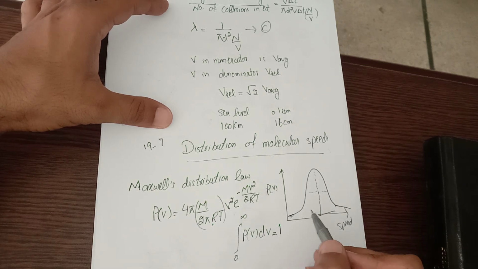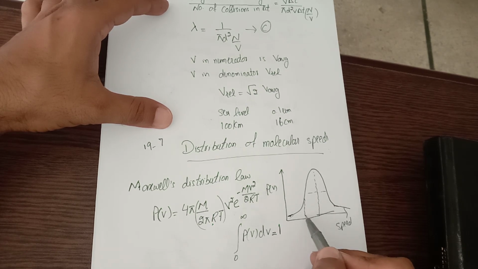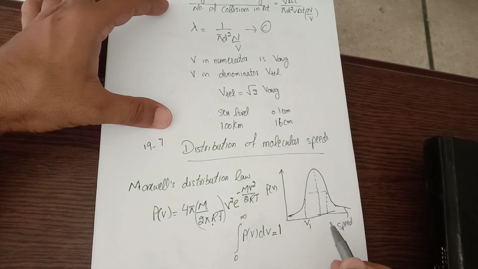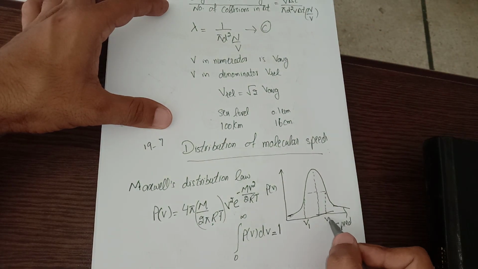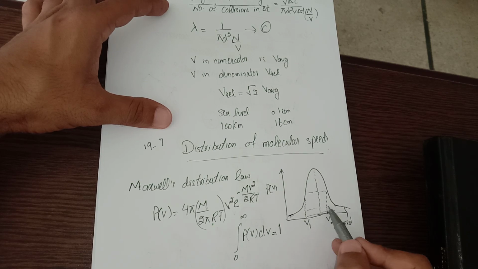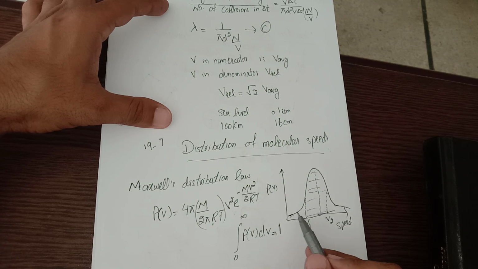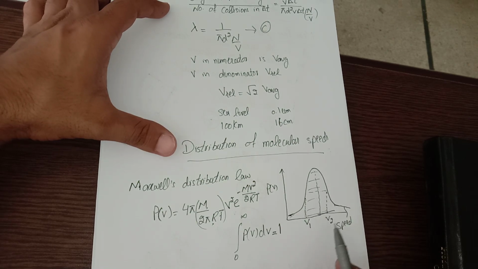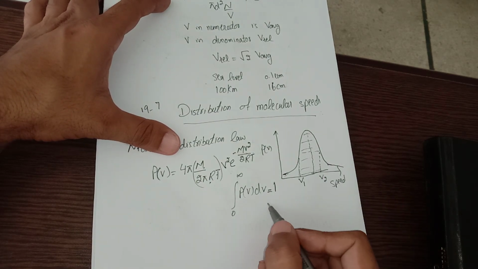And if we are interested in calculating the probability distribution in some particular area, let me call this V1 and this, let's say, V2. I want to calculate this area. Now I am not interested in the whole area under the curve, but between these two molecular speeds.